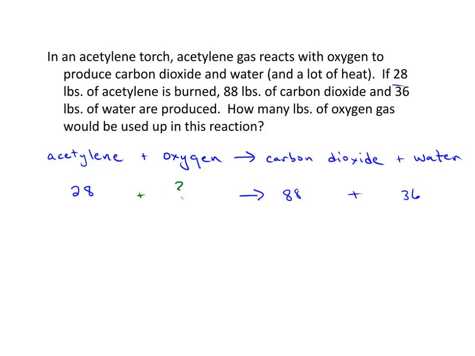So this becomes just a very simple algebra problem. 28 pounds plus x pounds is equal to 88 plus 36. 88 plus 36 is 124. So if we subtract 28, we find that x is equal to 96. In other words, there are 96 pounds of oxygen that react.